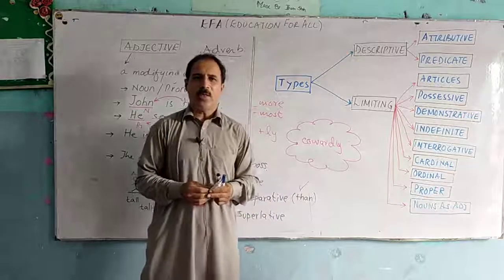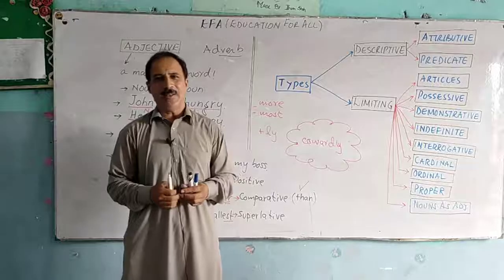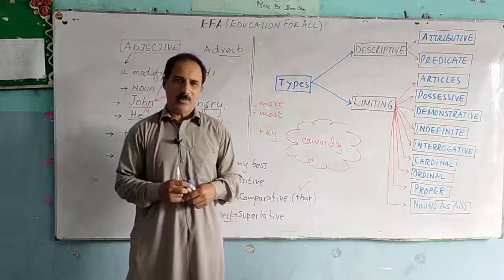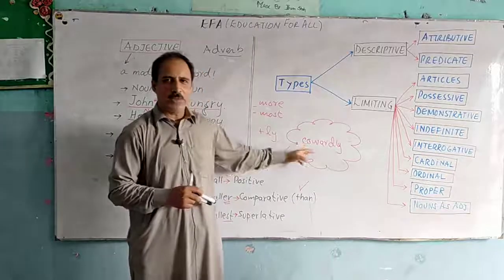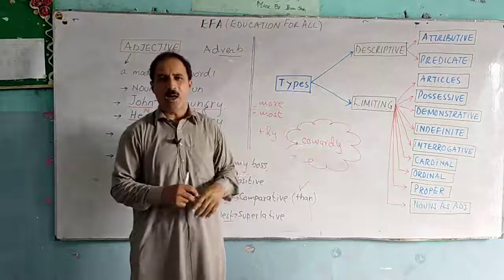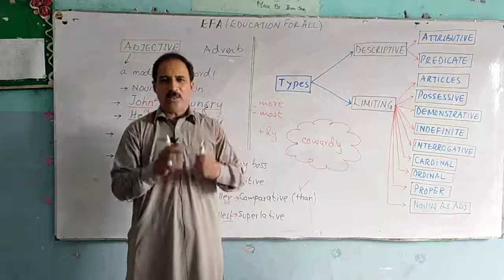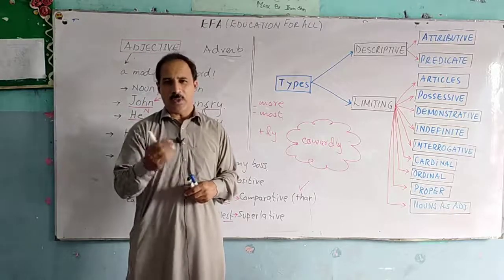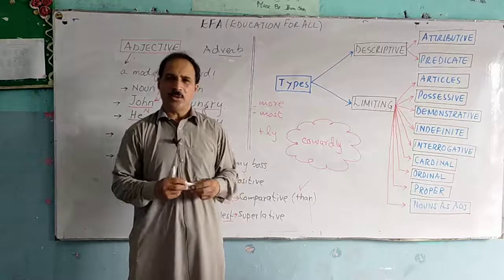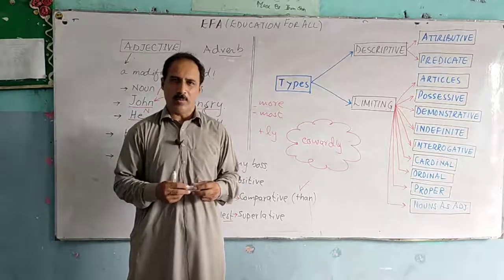Now, most people think that cowardly is an adverb, which is incorrect. Cowardly actually is an adjective. So there is a long list of such adjectives. In the next lecture, I'll try to give that list to you so that you can easily remember and use them in your everyday life, so that you are not confused anymore about them.